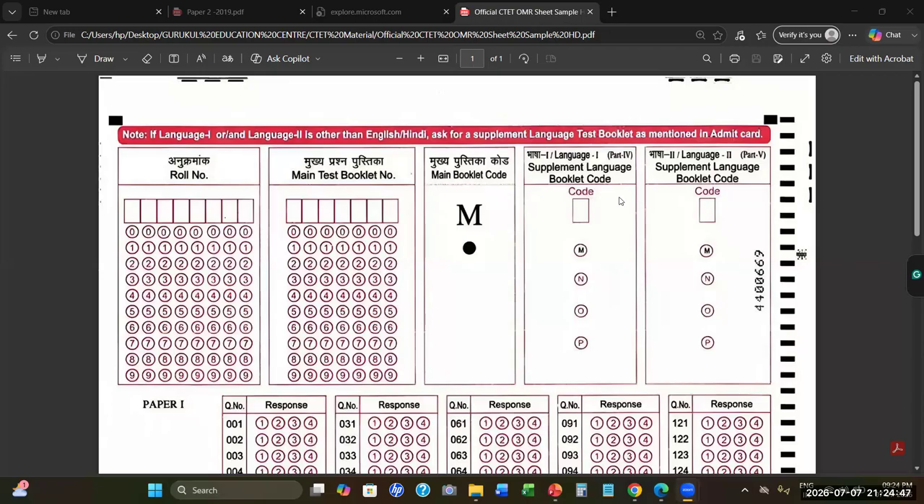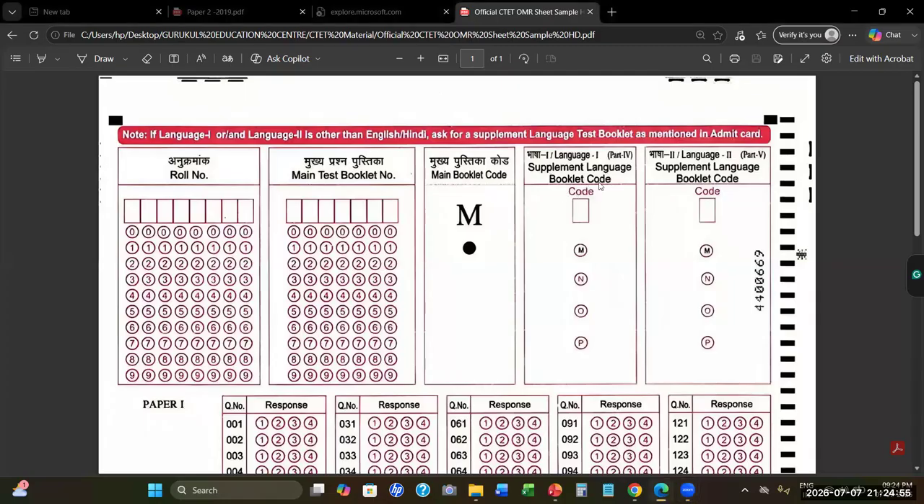Now, if you have taken a language other than Hindi or English, you will get a supplement language booklet that will have a code. You have to write the code here and color that circle. For those who have taken English and Hindi only as the language, they will fill the code which is there in the question paper itself.